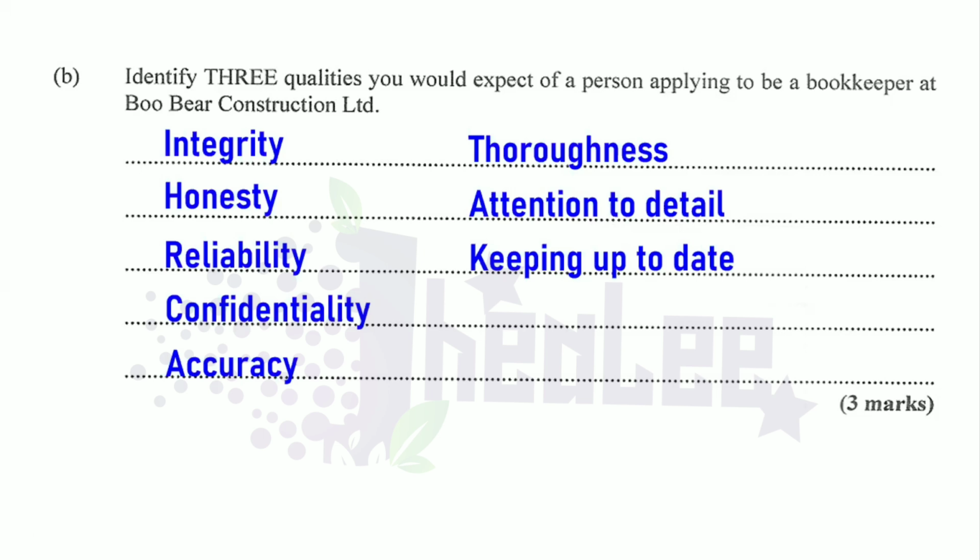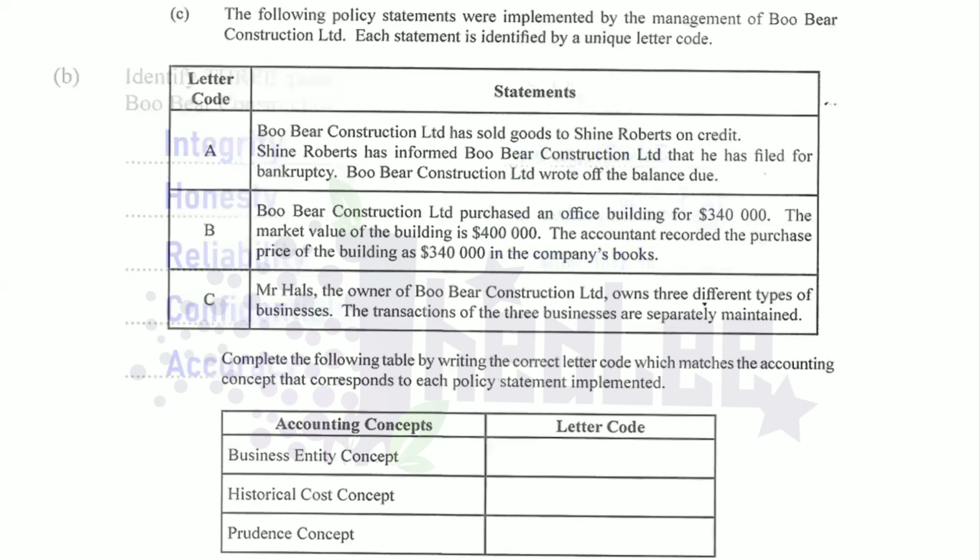Let's move into the other section of the question, and that is part C, which is the final part of the question. The following policy statements were implemented by the management of Bookkeeper Construction Limited. Each statement is identified by a unique letter code.